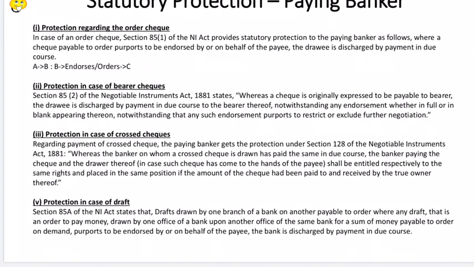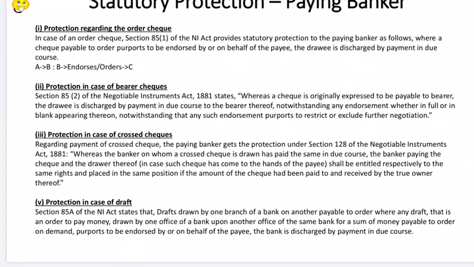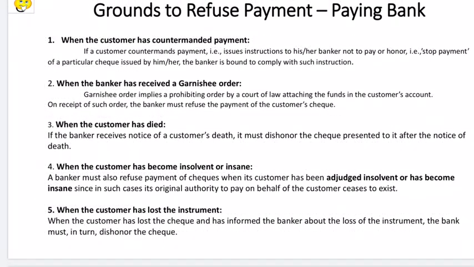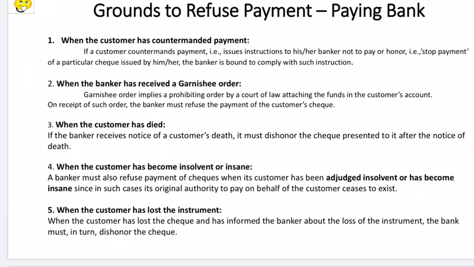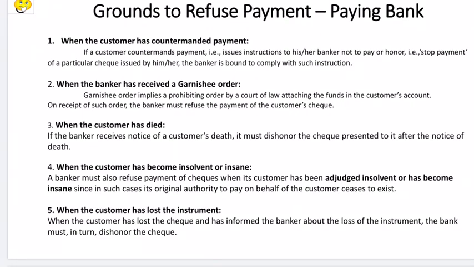Now there are situations where the paying banker is forced to dishonor the check or he can refuse payment. So what are the different situations? We have already discussed wherever there is a deviation like the amount in words and amount in figure, or there is an issue with the date or something, obviously he has every right to reject. So if he is even doubting something, he can and he should always verify the details with the customer and then only make the payment. Okay, but there are some ground rules where the paying banker can go ahead and reject the payment.